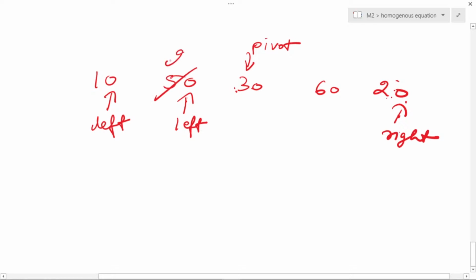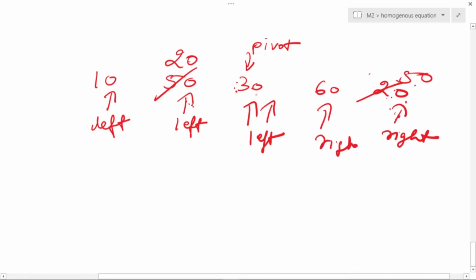So आपका 20 इधर आ जाएगा, 50 इस लोकेशन पे आ जाएगा। अब आप आगे जाओ, left, is 20 less than 30? Yes, so move ahead, यहां से move ahead करो। You have reached the pivot, तो आपको यहां पे रुकना है। ये आपका 50 है, okay, is 50 greater than 30? Yes, move to this side. Is 60 greater than 30? Yes, move to this side. 30 is equal to 30.